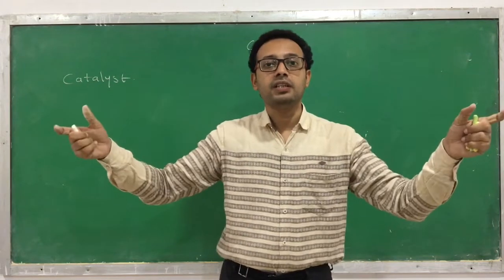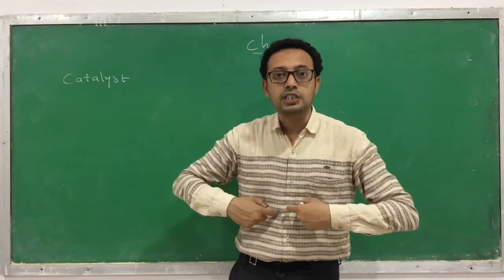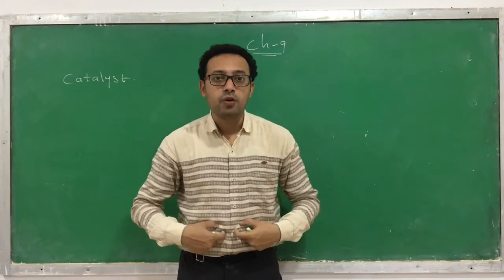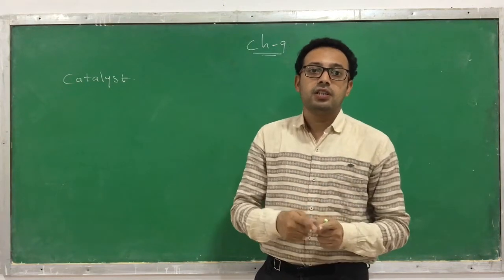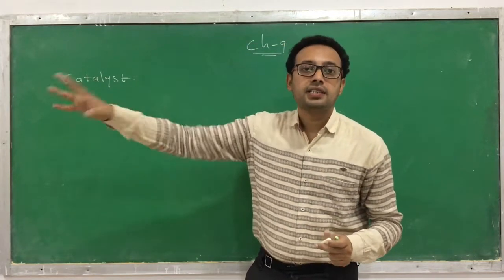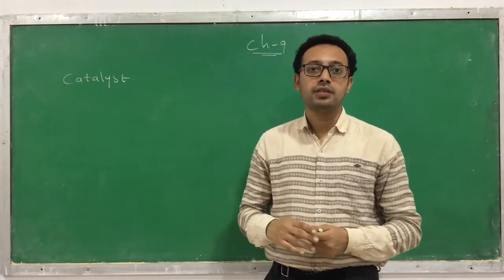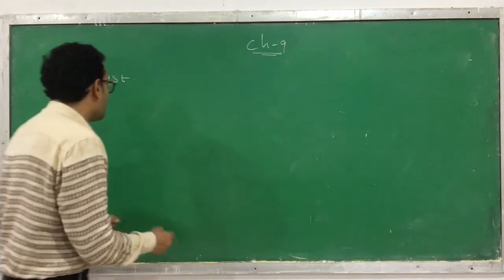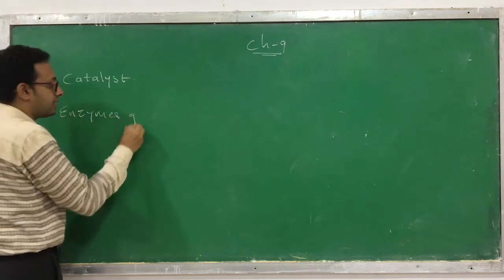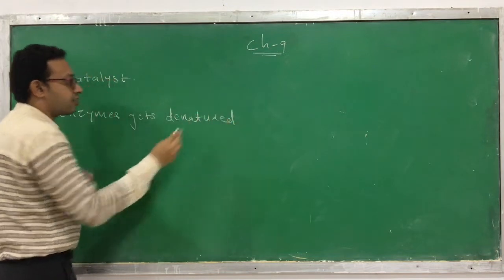But what is the difference between the catalyst present in the laboratory and the catalyst present in our body? The catalyst in our body is denatured or degraded by higher temperature and higher pressure, but the catalysts in the laboratory are not degraded by higher pressure and temperature. So one property of enzymes is that they get denatured, which means their structure gets altered.